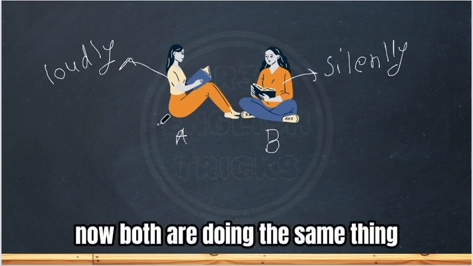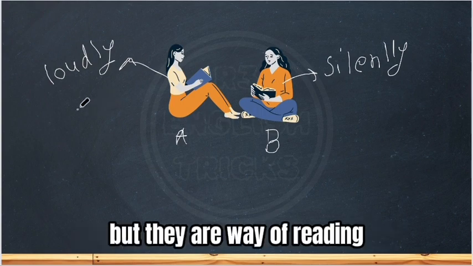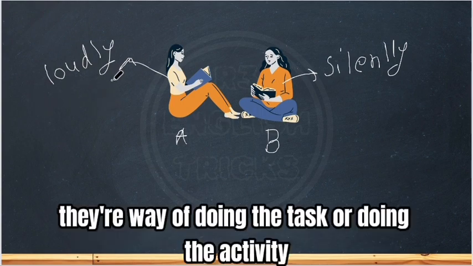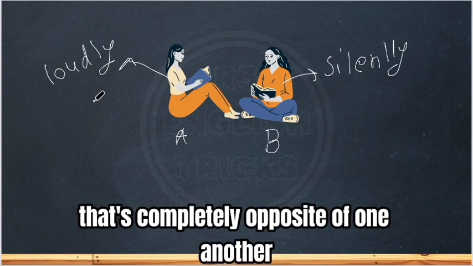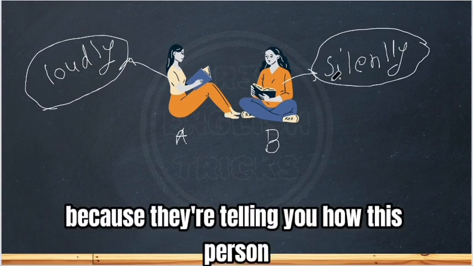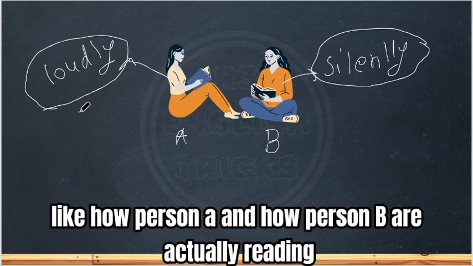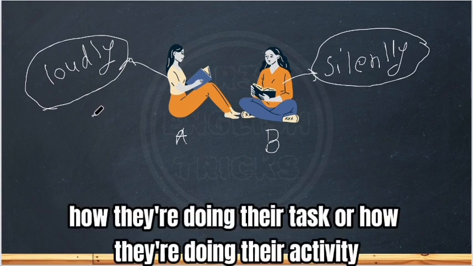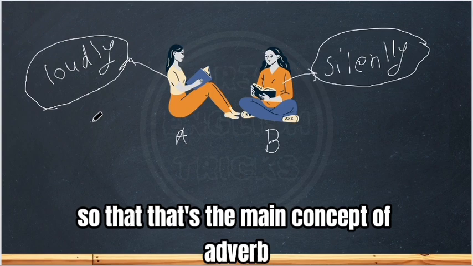Both are doing the same thing, but their way of doing the activity is completely opposite. So these are adverbs, because they tell you how person A and person B are reading, how they're doing their task or activity. That's the main concept of an adverb.